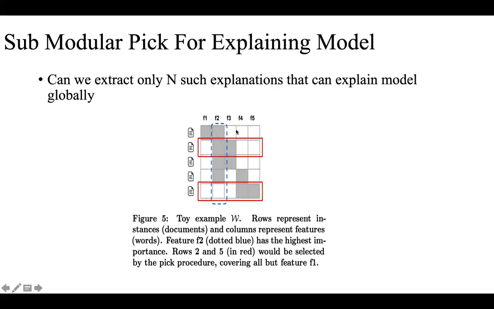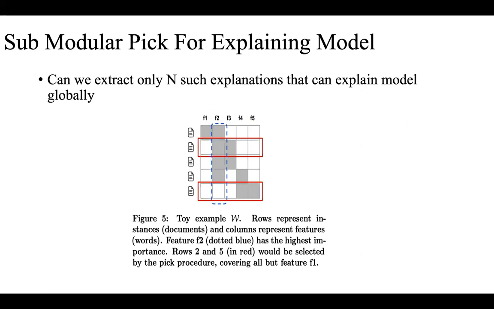Sorry, so what is this submodular pick algorithm? Suppose we have these five instances and five features. First of all, it tries to explain the first instance, and with the explanation we have feature importances. For the first instance, feature one and feature two were important. For the second one, feature two and feature three were important, and so on. From here, we can observe feature two is the most important feature. And if we take only the fifth instance and the second instance, we can cover most of the features.